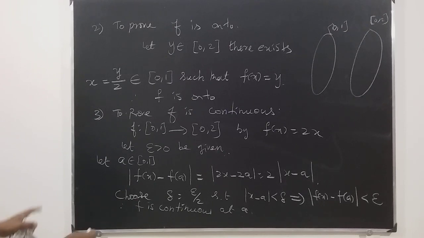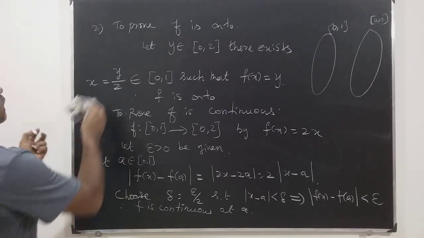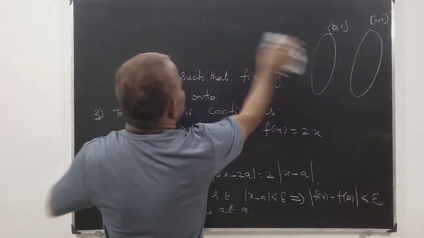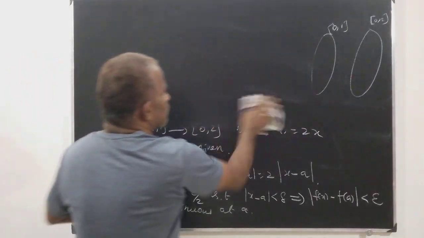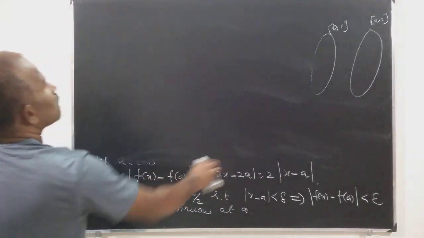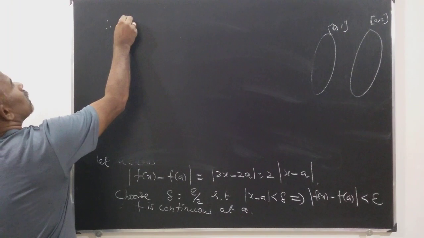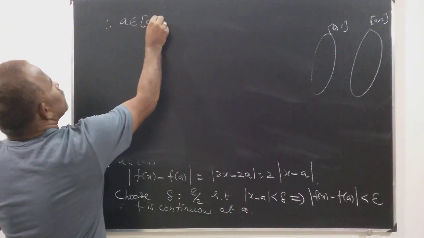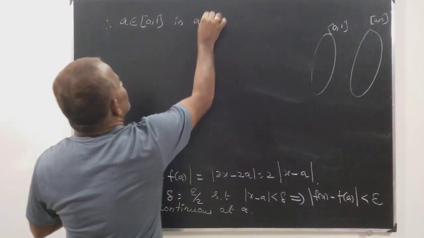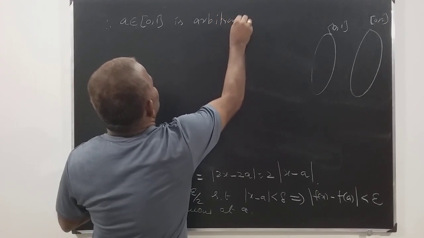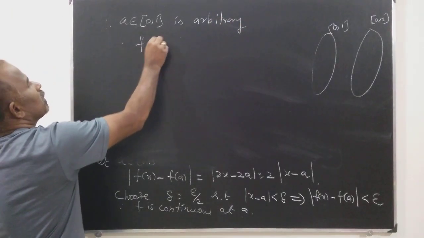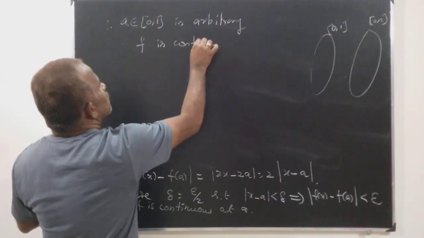Since a belonging to [0, 1] is arbitrary, f is continuous.